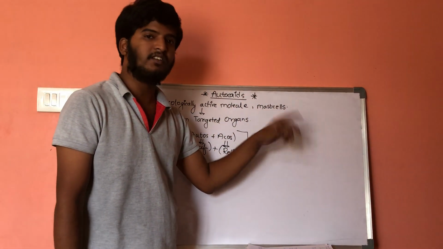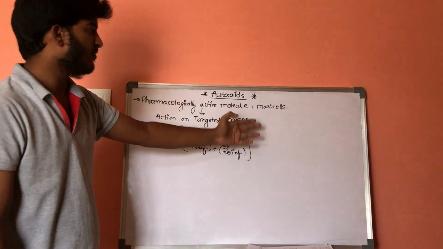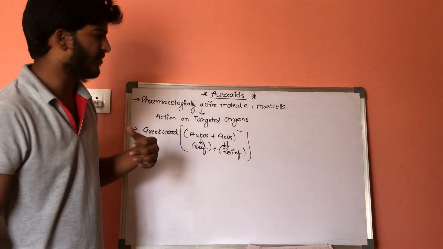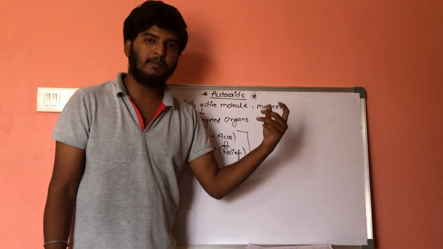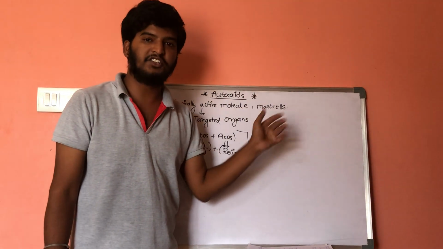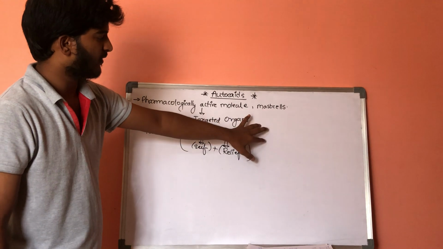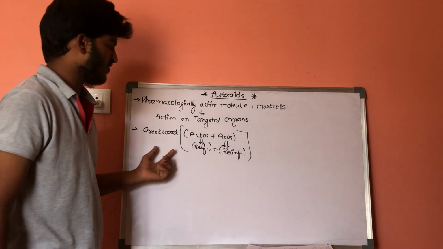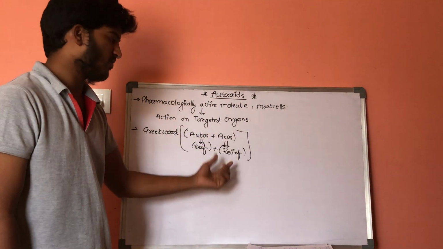mast cells. So whenever there is requirement of autacoids, they will get released. Because of release of these autacoids, they will show their action on targeted tissues. The action of these autacoids is that they help in the inflammation process, they help in vasodilation, etc., and constriction of endothelial smooth muscles. So it is a Greek word which is a combination of two words: autos plus akos. Autos means self and akos means relief.